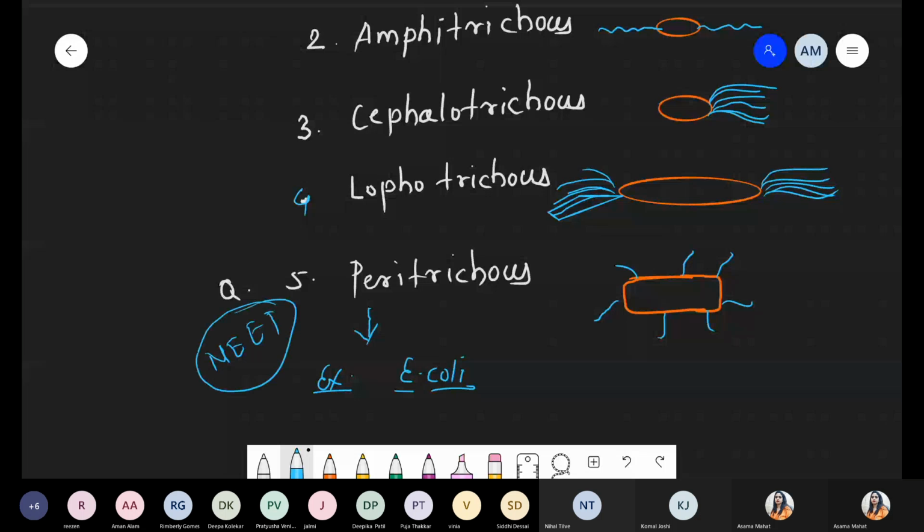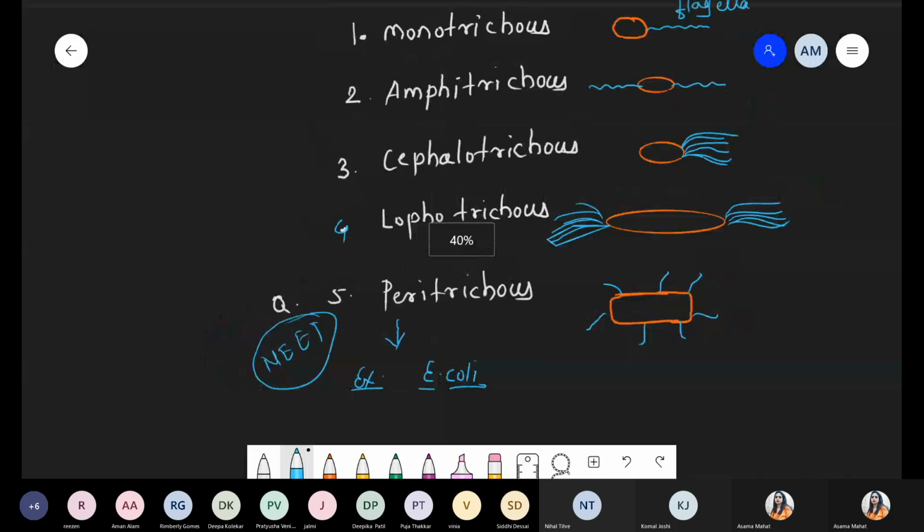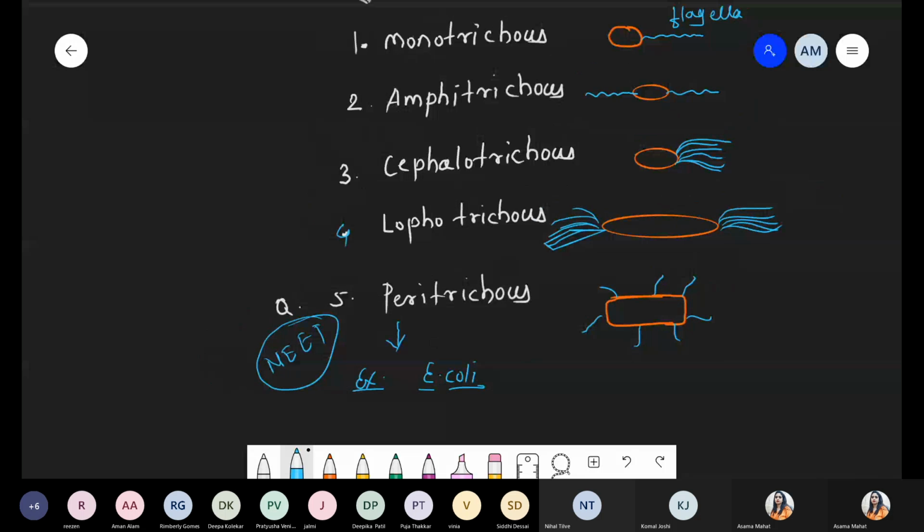Okay, what is the meaning of peritrachus? Peri means surface, periphery. Flagella are present on the surface, everywhere. It is not present at one place only; it is present on the periphery. They can be present anywhere. This is the condition present in the case of E. coli. Got it? This point is clear, everyone?